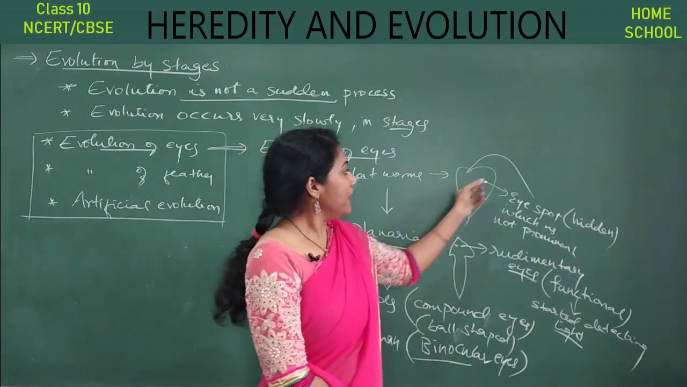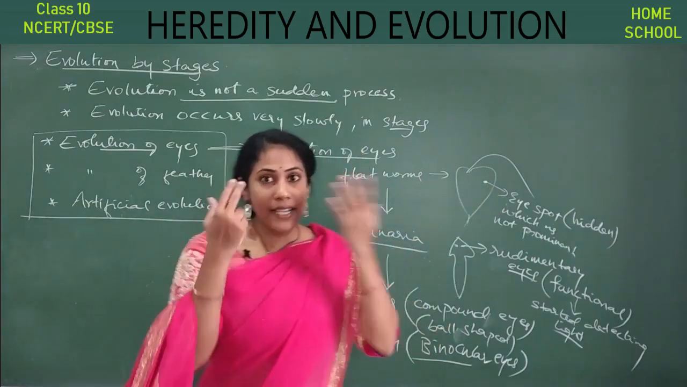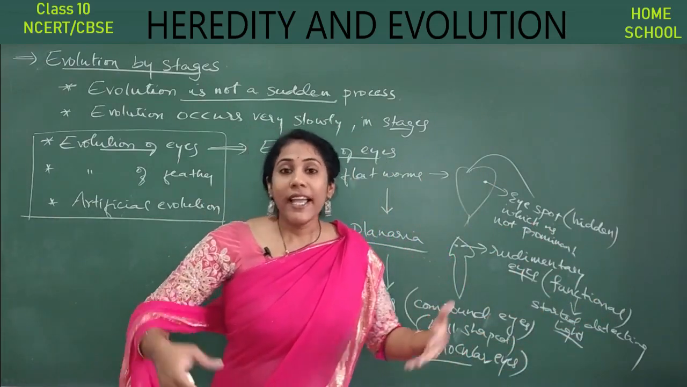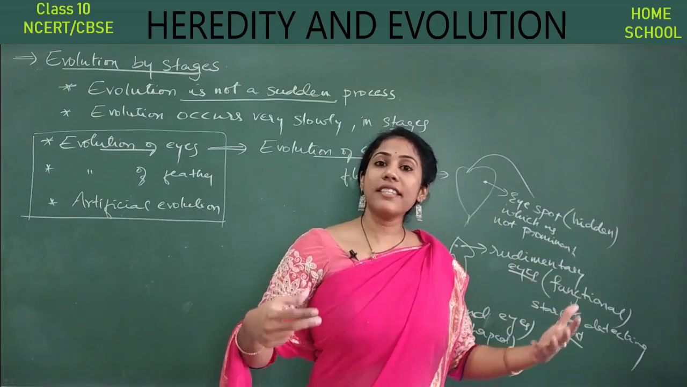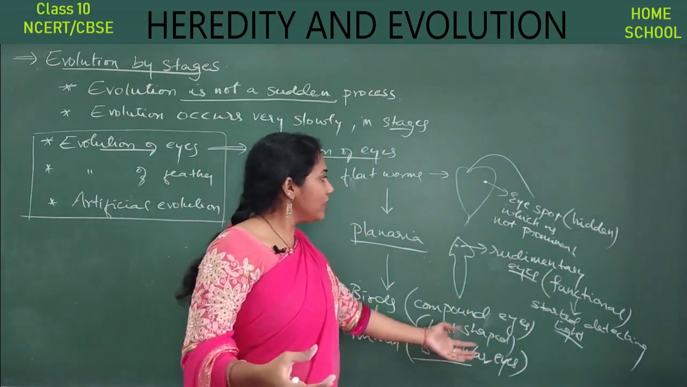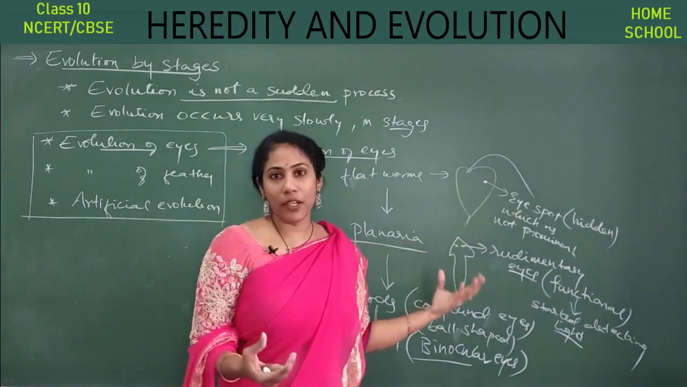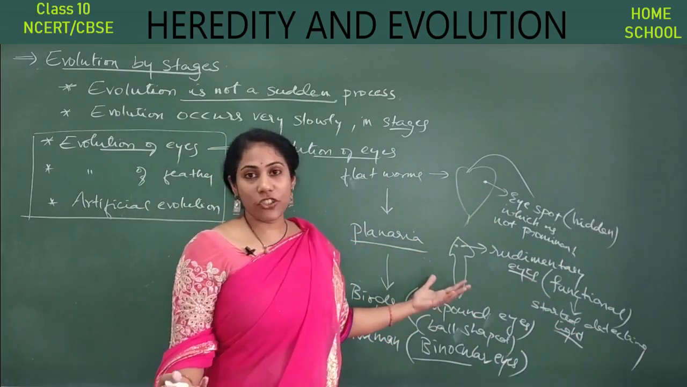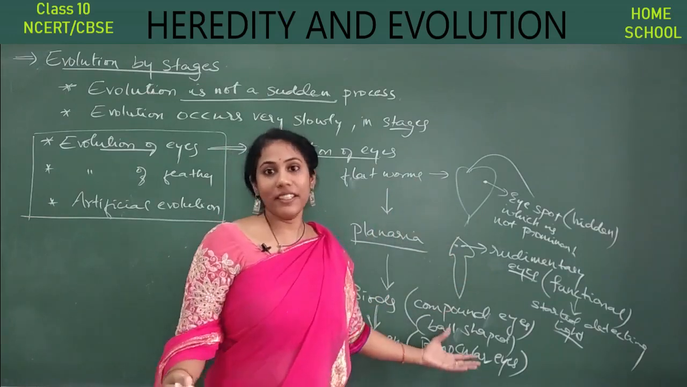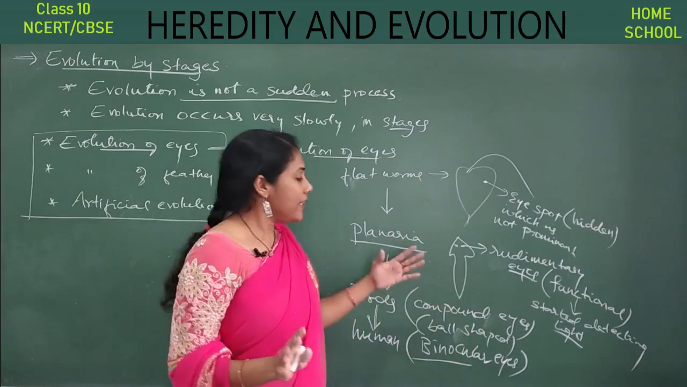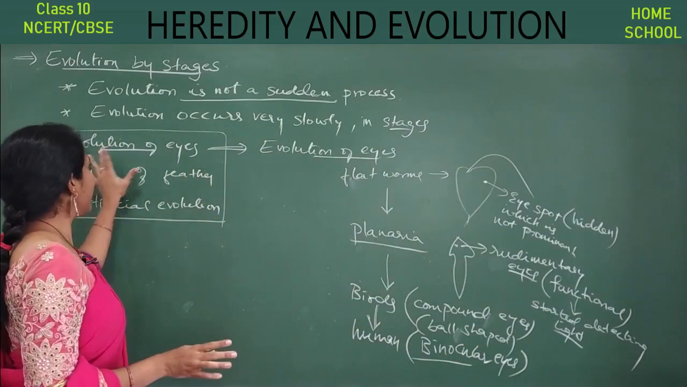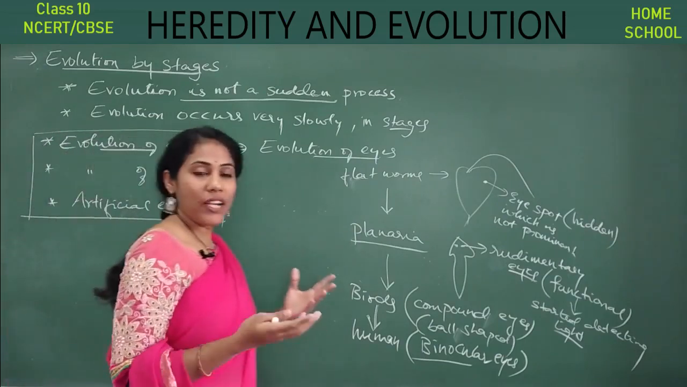See, this is how evolution of eyes took place. Okay, from a simpler eye spot to very complex binocular eyes have been formed. So this is how evolution always occurs in stages, guys. Okay, suddenly you didn't get binocular eyes from just an eye spot, right? So it's a gradual change. Okay, this particular change would have occurred over a million years, right? This is what we mean by evolution by stages that we studied with the help of the evolution of eyes.